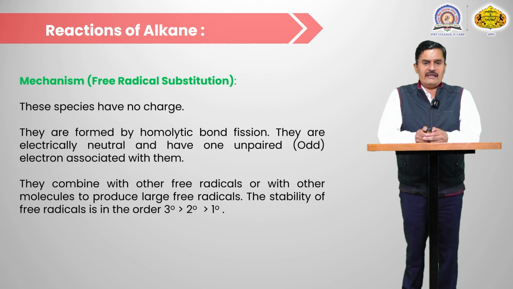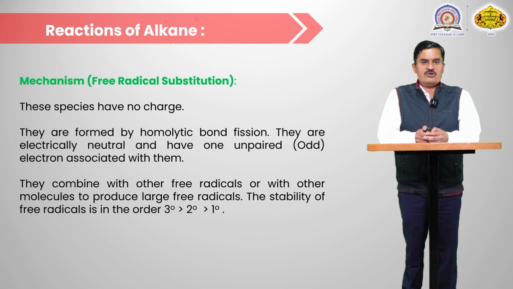Mechanism: free radical. So this reaction mechanism is the free radical mechanism. These species have no charge. They are formed by homolytic fission, meaning homolytic fission gives formation of free radicals. They combine with each other. As for the stability of the free radical, tertiary is more stable as compared to secondary, and secondary is more stable as compared to primary. So the formation of the product depends upon the formation of the free radical.